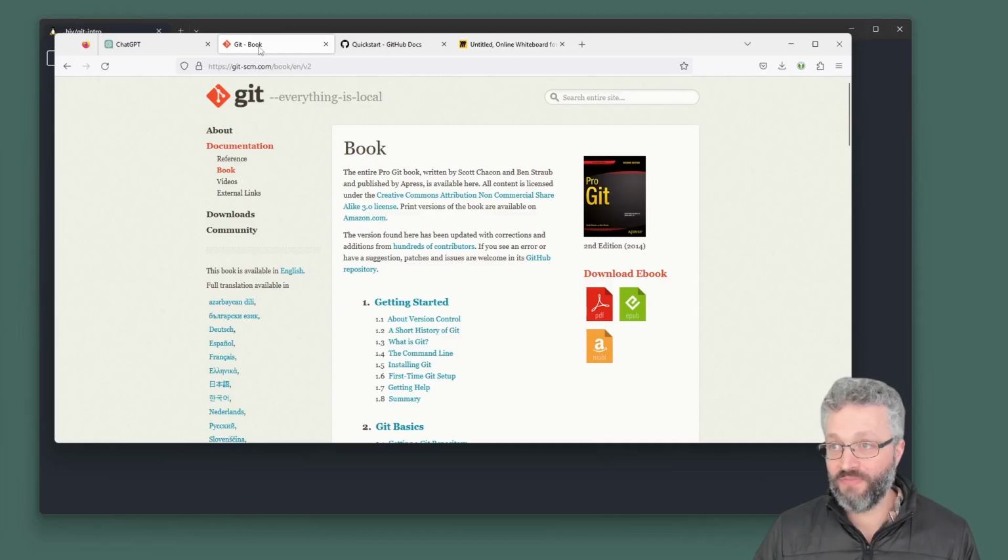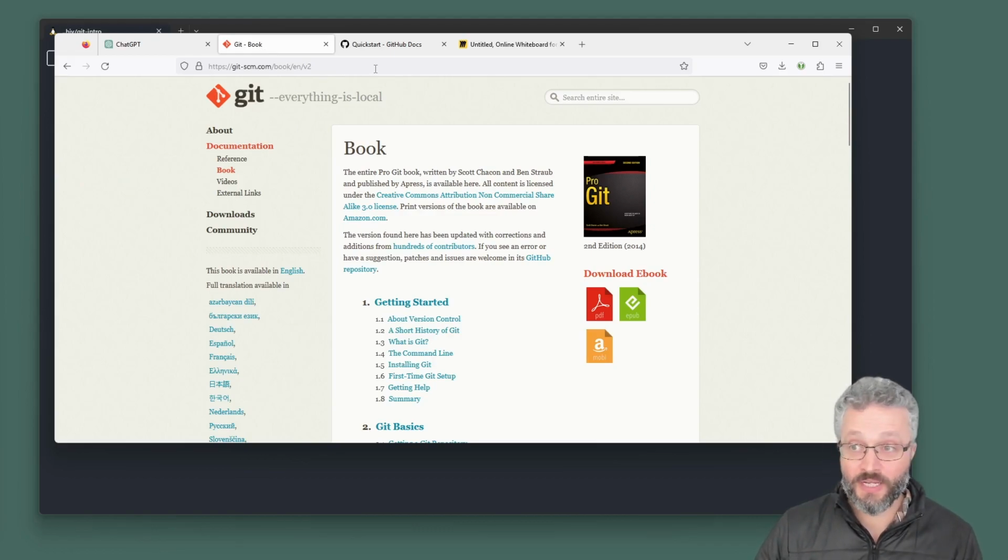In today's video, I'm going to show you the key mental model for understanding Git and how it works. We're going to play with some basics in the command line. I'm going to show you how you can use ChatGPT and other AIs as a tutor to teach you Git, and we're going to do some basic things with GitHub. Let's jump into it.